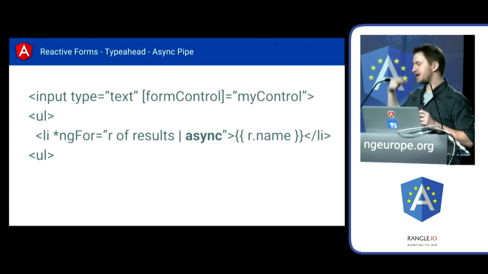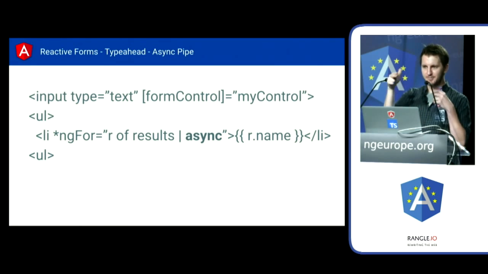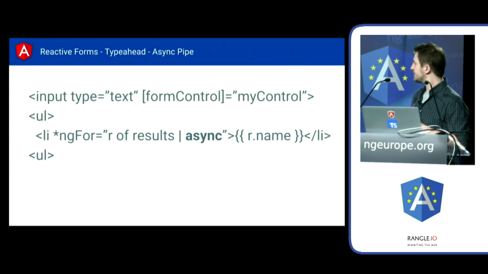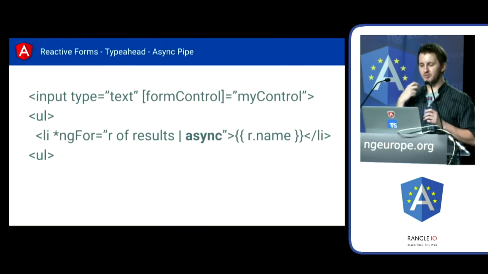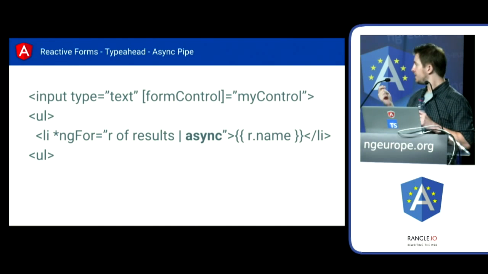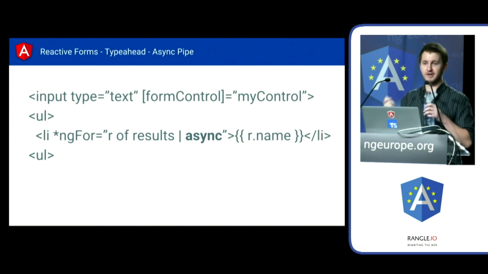When the application is doing its thing, it will skip over this list view when doing change detection. And when the async pipe receives a value, it will tell Angular, hey, this is a new value. You need to go ahead and do change detection for me here. And so this is a very powerful tool when you start getting to much, much larger and more complex UIs.